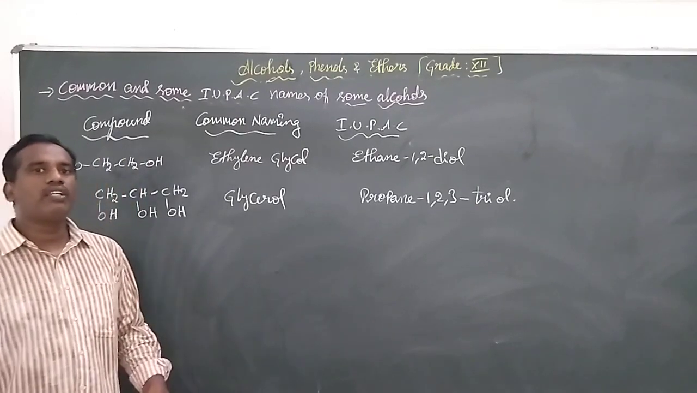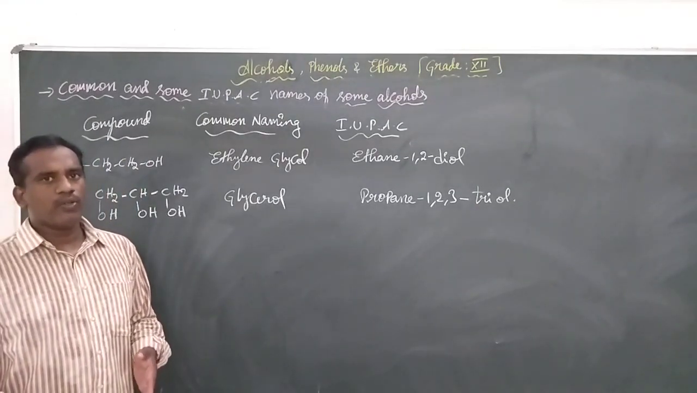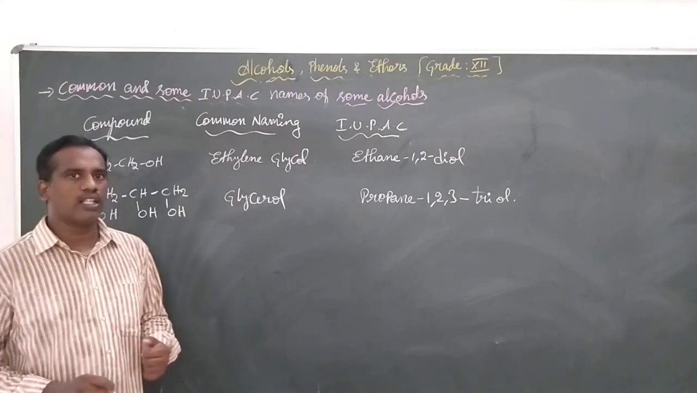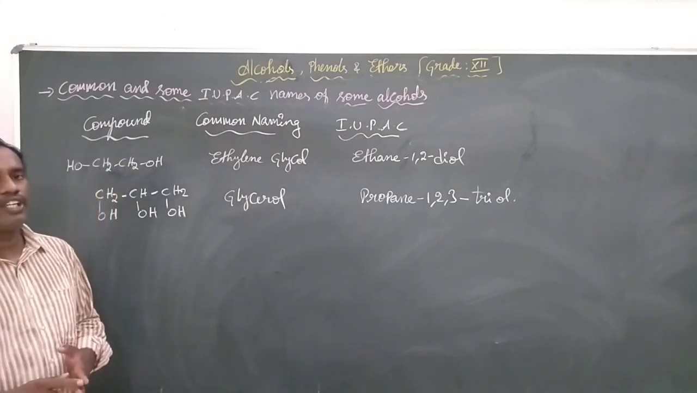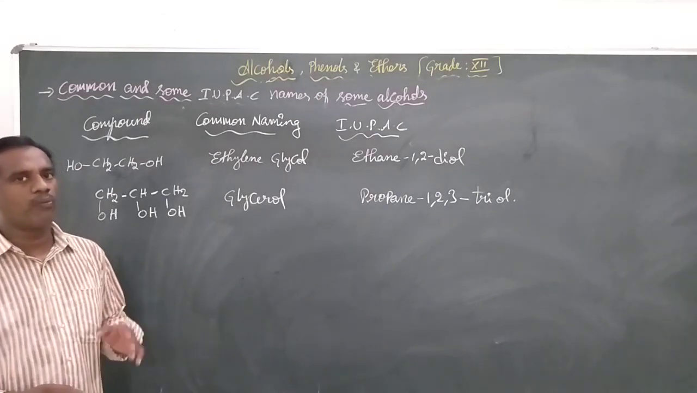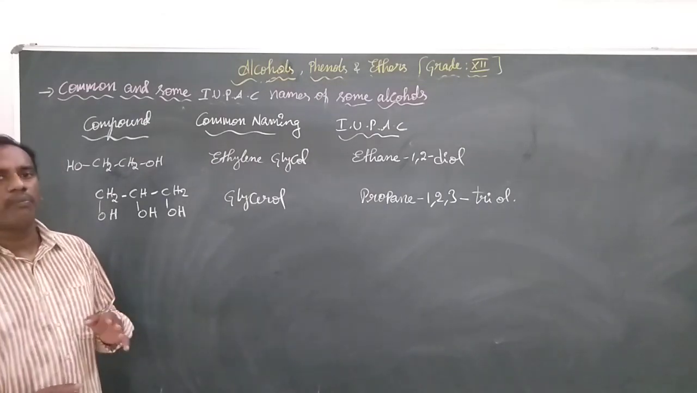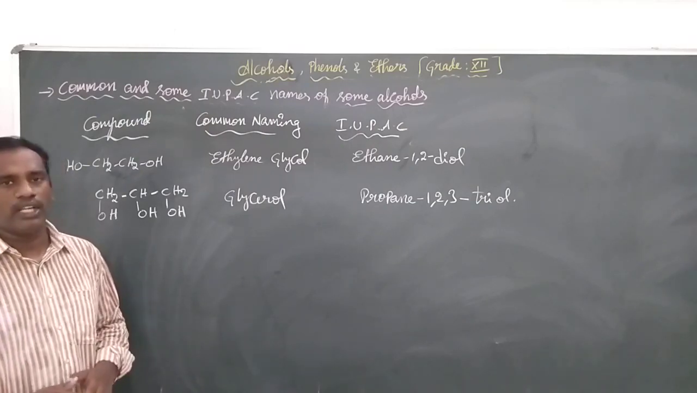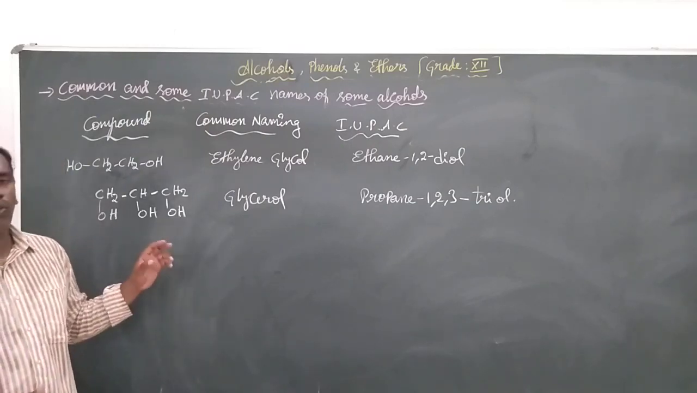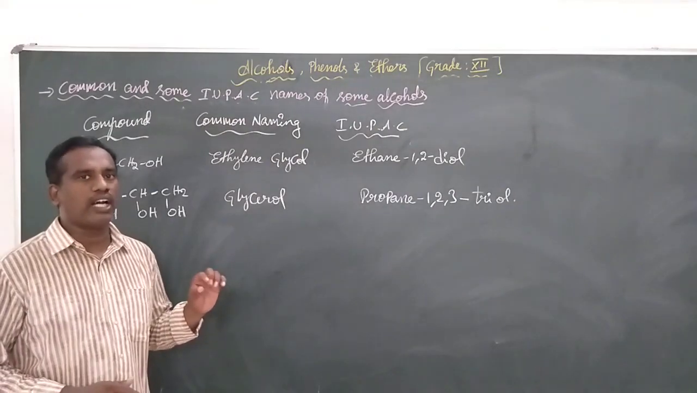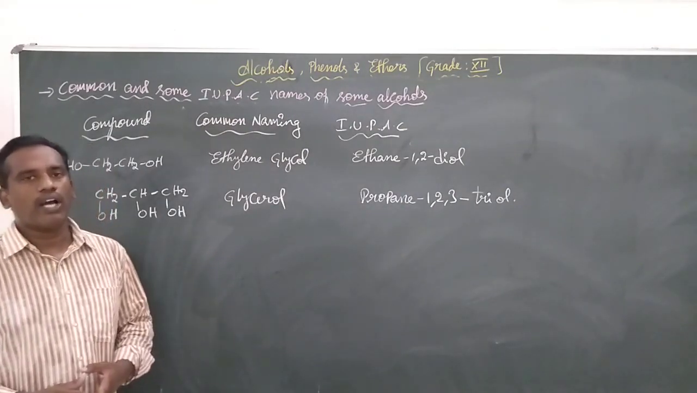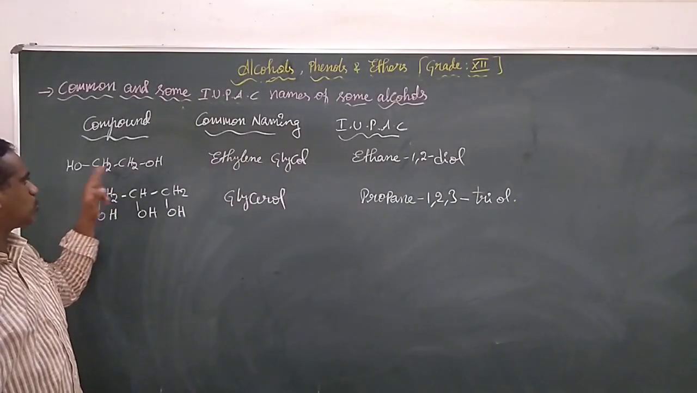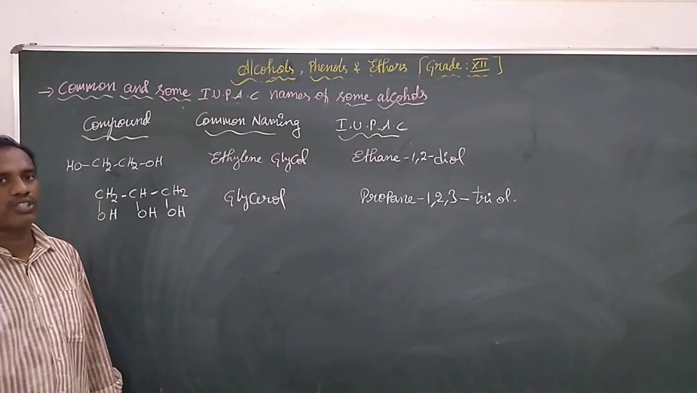This is a continuation of the previous video on the nomenclature of alcohols. In the previous video, we discussed only monohydric alcohols, meaning when there is only one OH group present in the hydrocarbon chain. Now we have taken a few examples where there is more than one hydroxy group. One example is CH2OH, CH2OH.